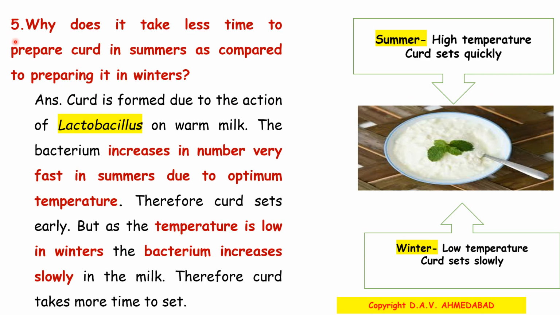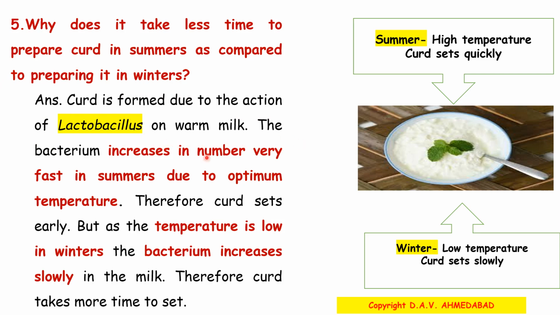Number 5. Why does it take less time to prepare curd in summers as compared to preparing it in winters? Answer, curd is formed due to the action of lactobacillus on warm milk.